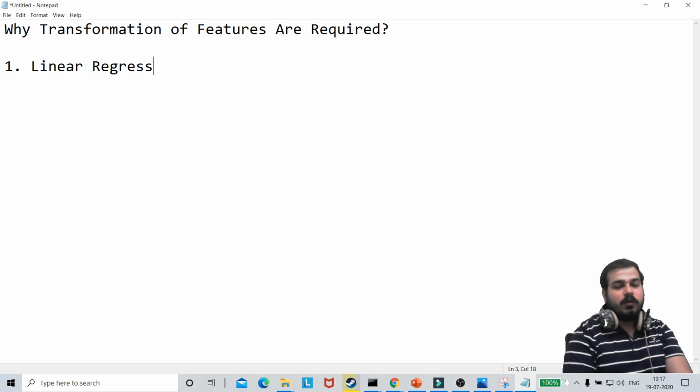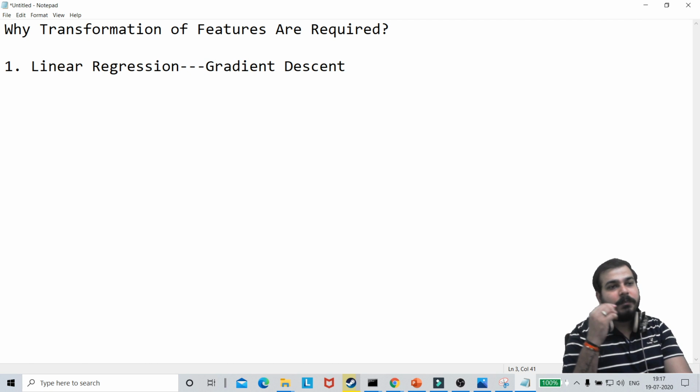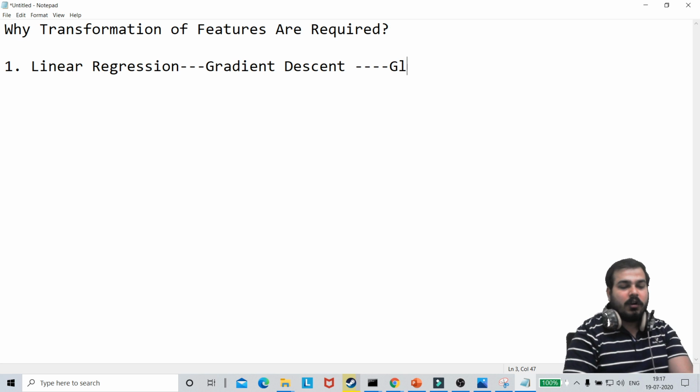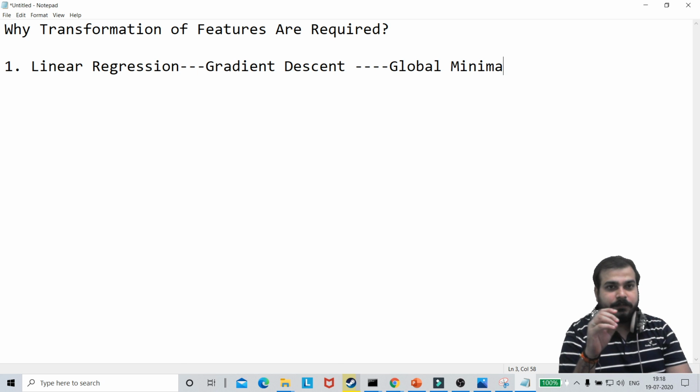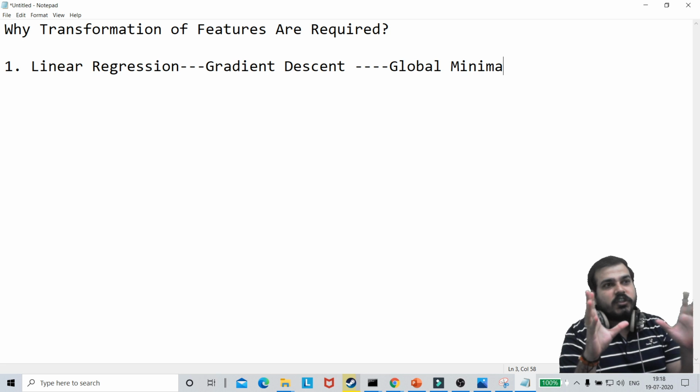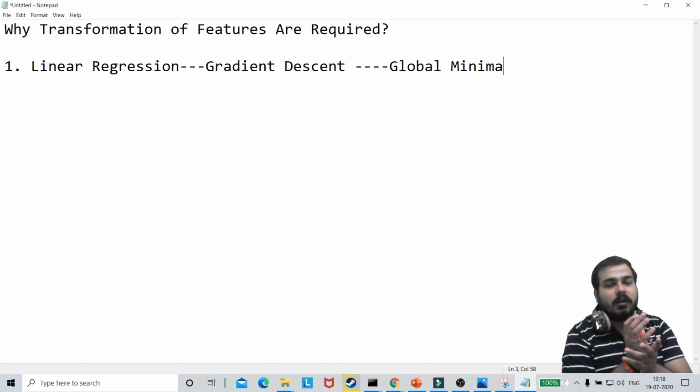In linear regression, internally there is a concept of gradient descent, which will help us to find the minima point, which is also called the global minima. If you don't know about all these things, guys, just go and check my complete ML playlist where I have discussed all these things. And you know that for linear regression, our main aim is to find the slopes, the coefficients. To find the coefficient parameters, we will require gradient descent concepts, global minima concepts and all.